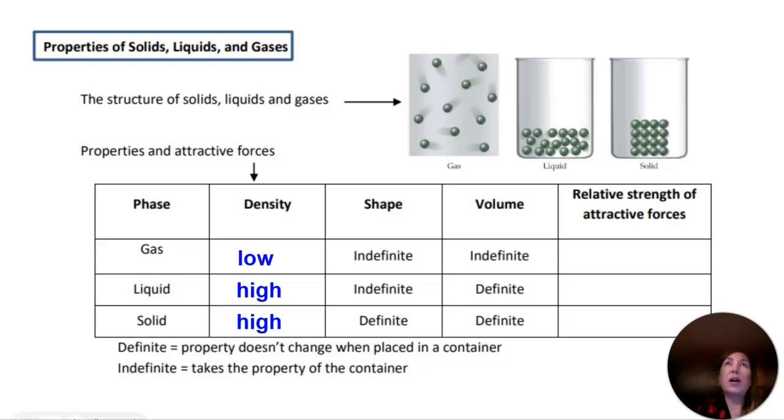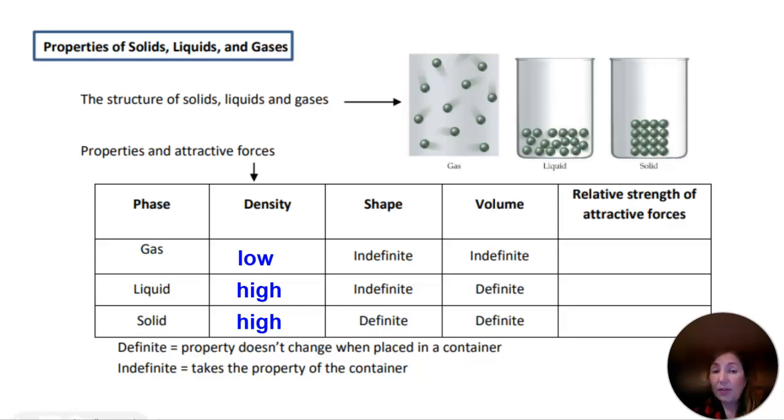Sometimes they can be pretty similar in terms of densities. Sometimes the solids are just a little bit more dense, but it is a little bit substance dependent because there are times, for example, with water, its solid can actually be less dense than its liquid. So, in general, liquids and solids are higher density compared to gases.